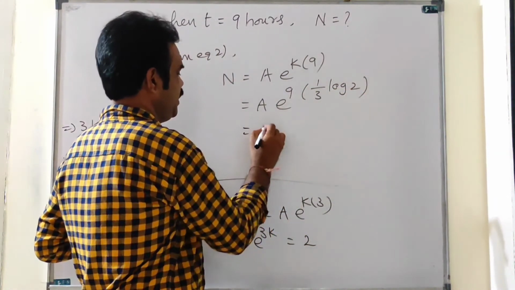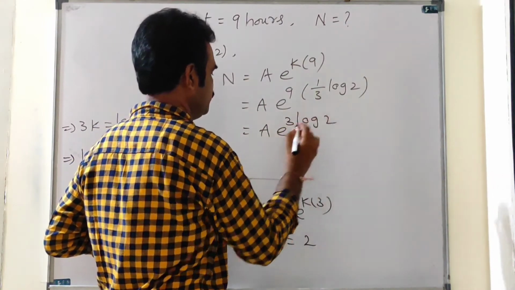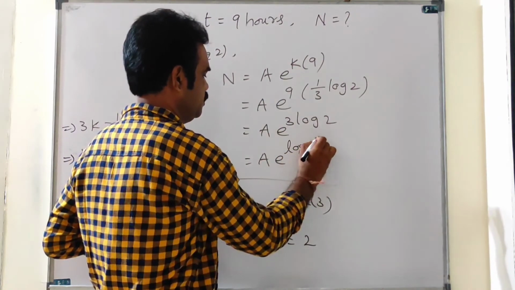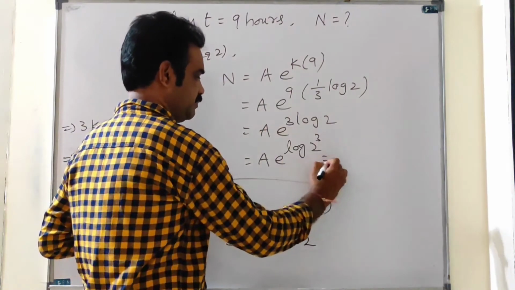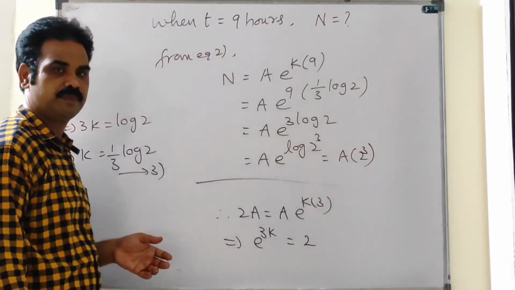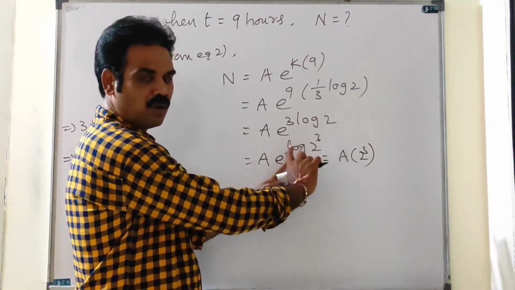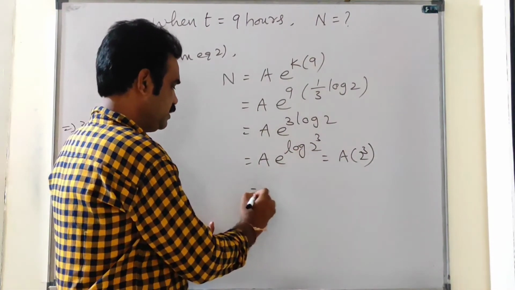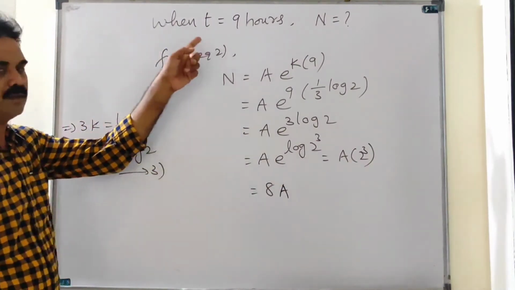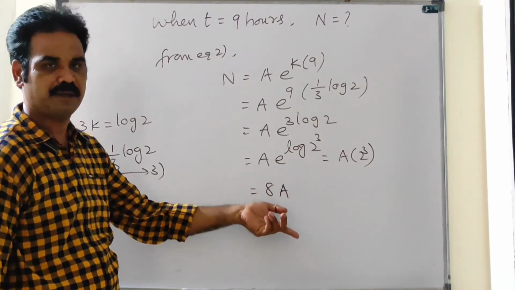That is equal to a e power 3, 3 cancels here. E power 3 log 2 is equal to a e power log 2 cube, is equal to a into 2 cube, since e power log x equal to x. A into 2 cube means 8a. Therefore, after 9 hours, the number of bacteria is 8a, means 8 times the initial number.